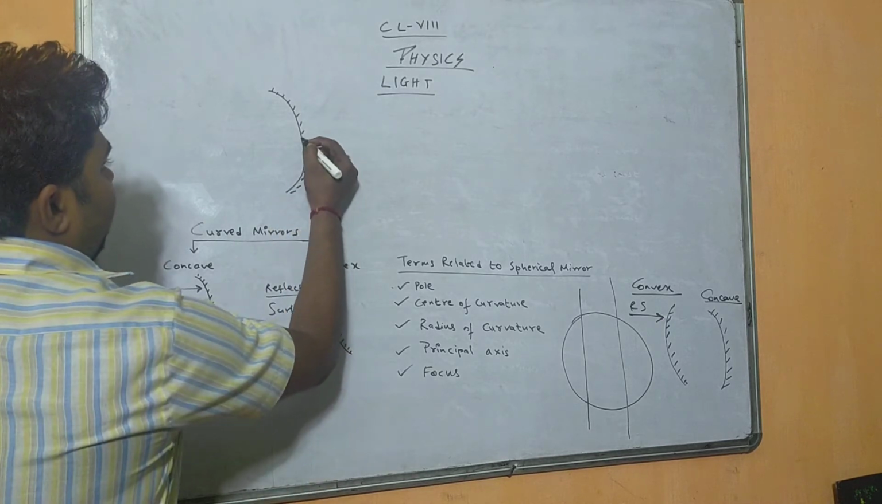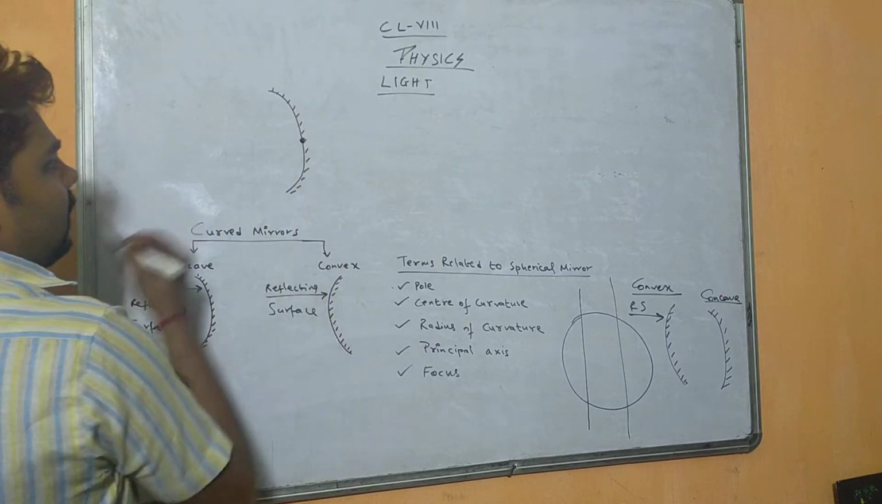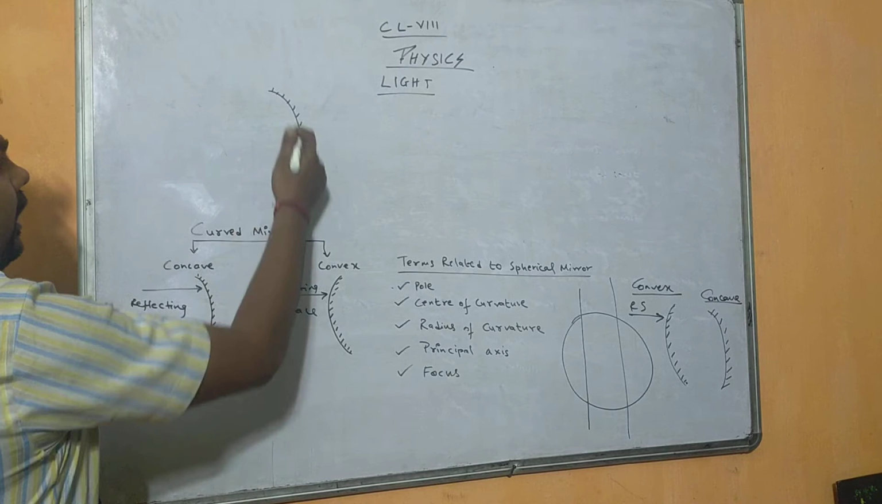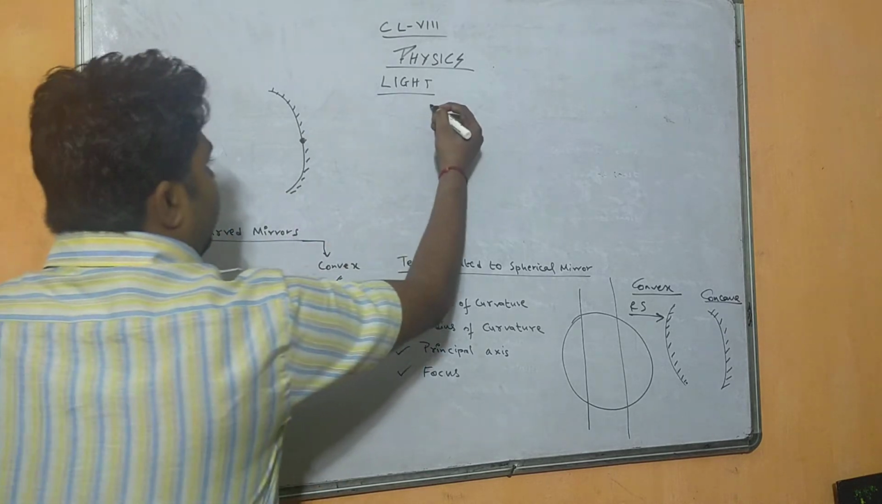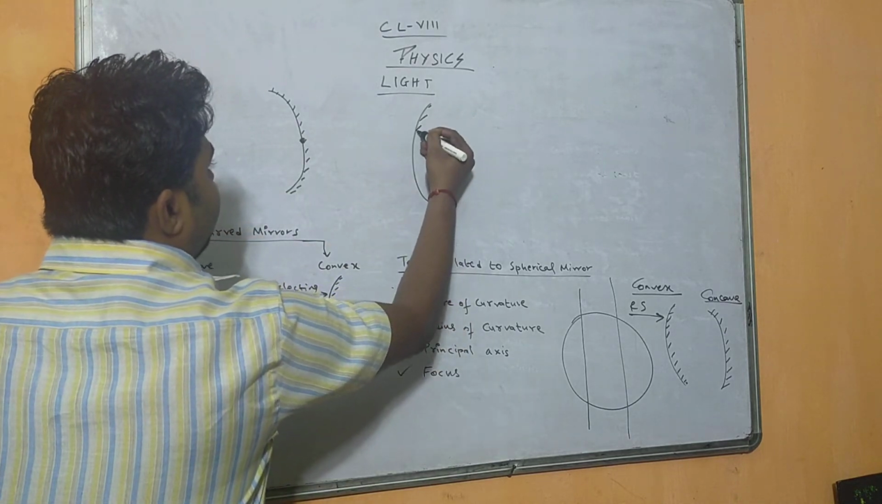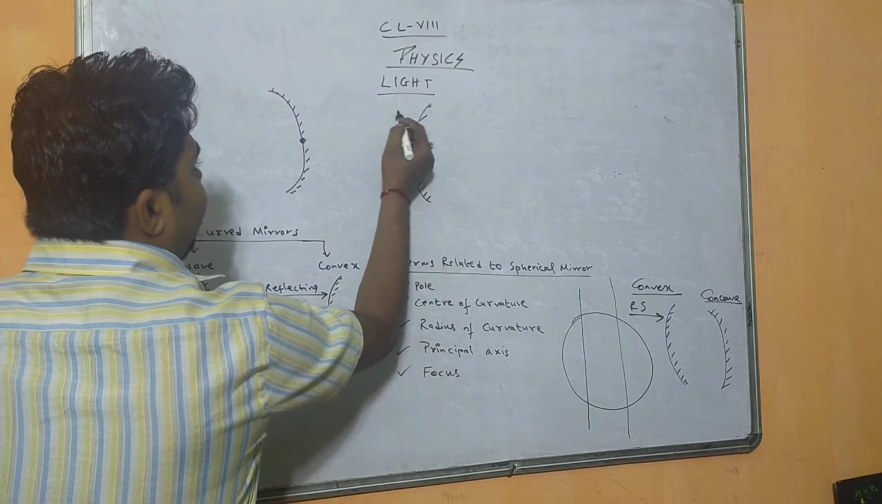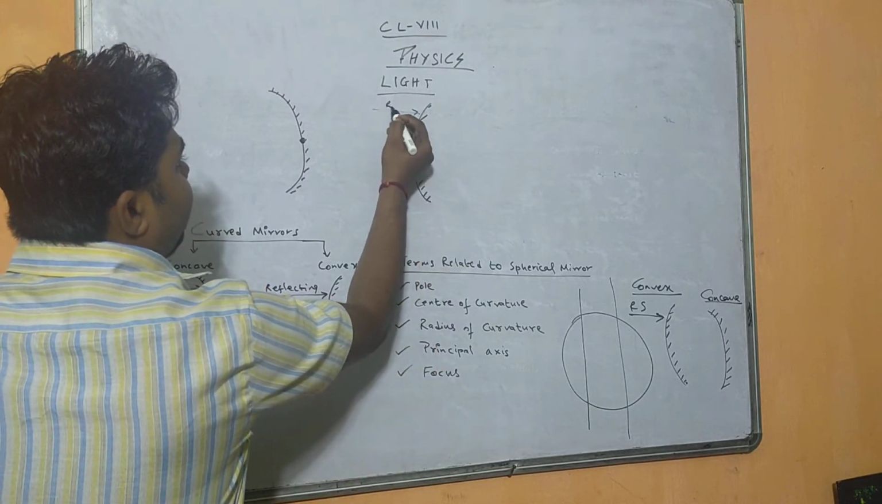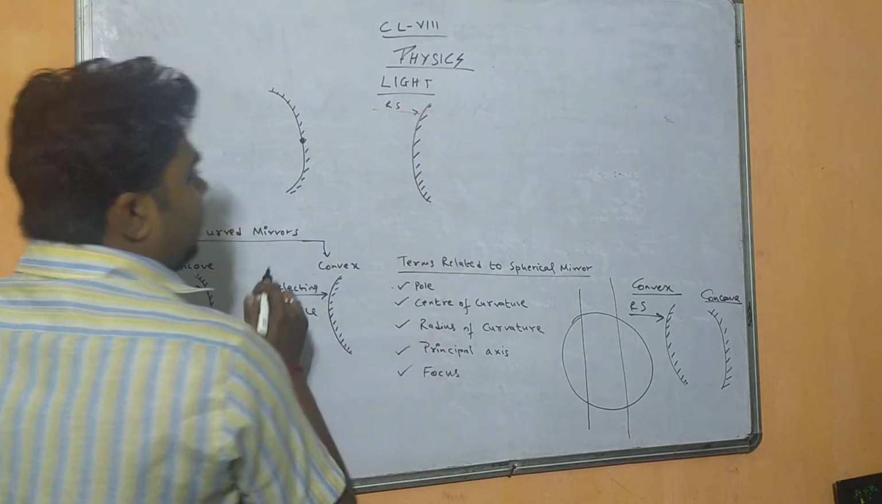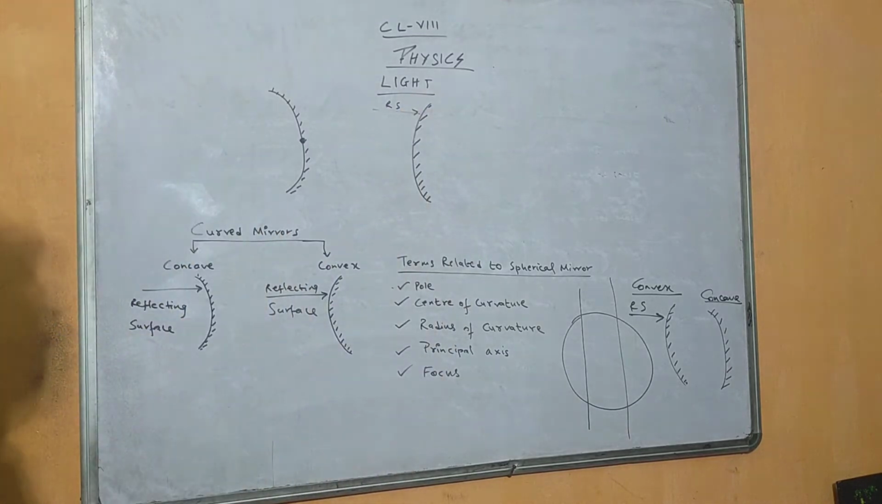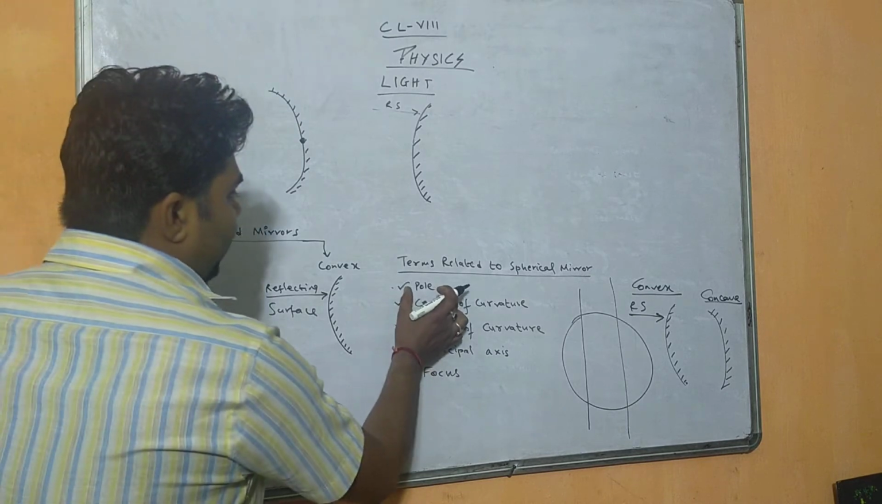You see the geometric center of any curved mirror. So here I have drawn a concave mirror. Now if I draw one convex mirror here, when I am drawing like this, this is the back side. Now the reflecting surface is the bulging part. This is the reflecting surface. So what type of mirror is it? Convex. And what type of mirror is this? Concave, right?